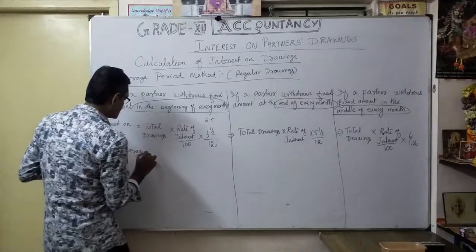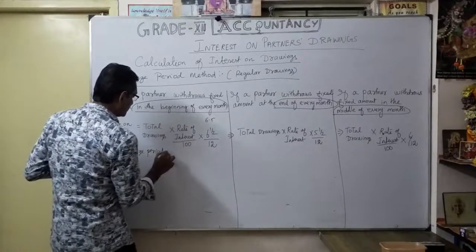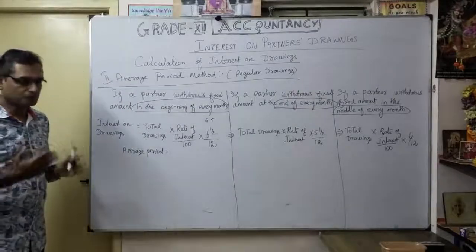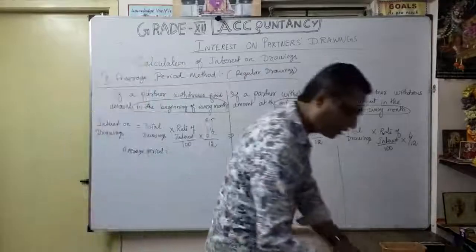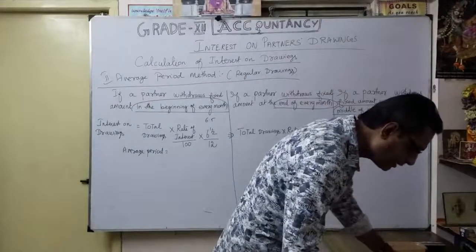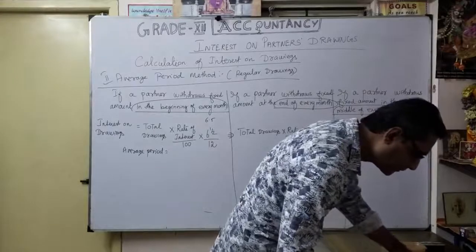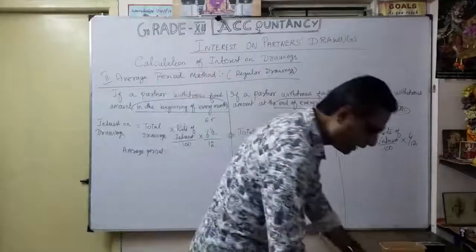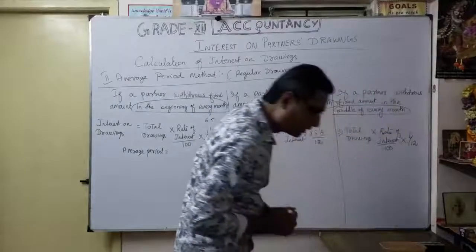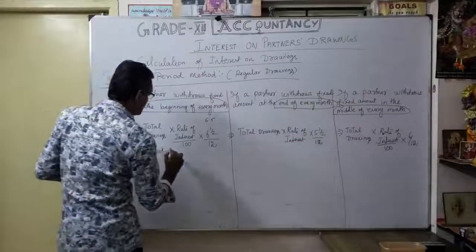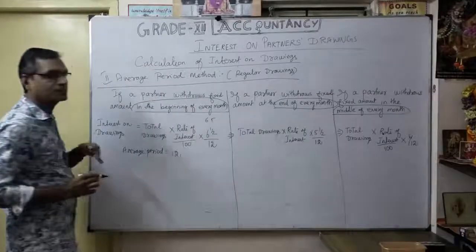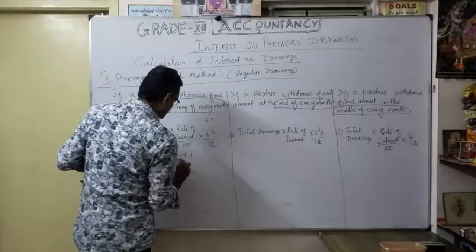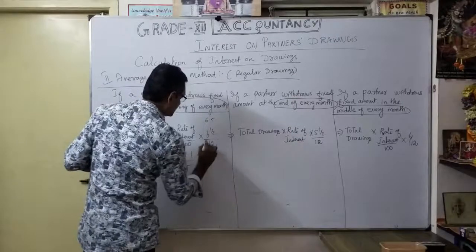Average period is equal to what? See, whatever the drawings for the first withdrawal, that's very important. We are going to see the drawings for the first one, isn't it? So months left after first drawing, months left after second drawing. That's the first one. Months left after first drawing, then months left after last drawing, divided by 2. You will get this one.